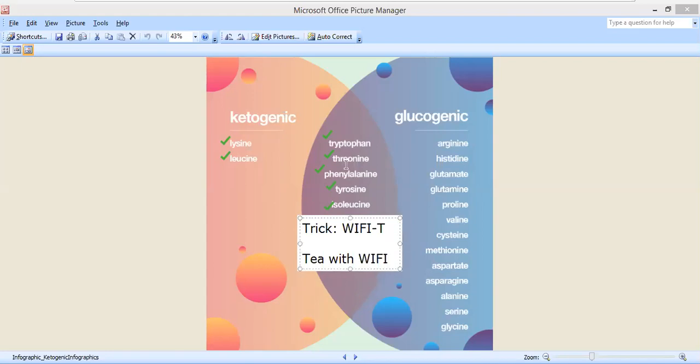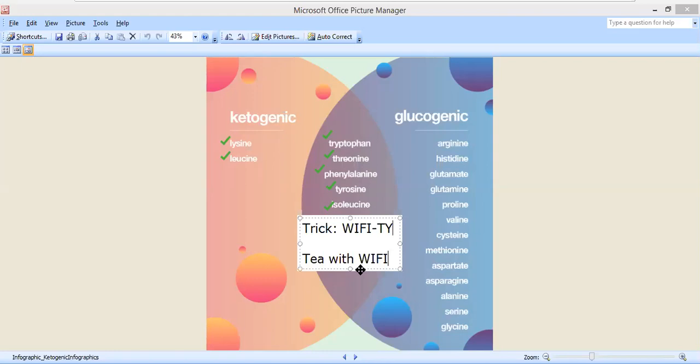W stands for tryptophan. You know that the single letter of tryptophan is W. I stands for isoleucine. F stands for phenylalanine. And the last one, T stands for the threonine amino acid. Okay. So those are the different amino acids: tryptophan, threonine, phenylalanine, and tyrosine, as well as isoleucine.